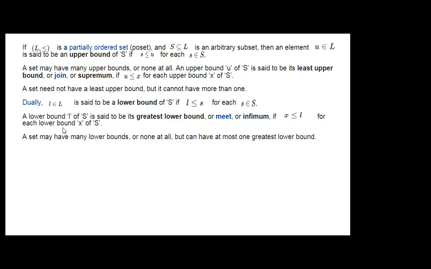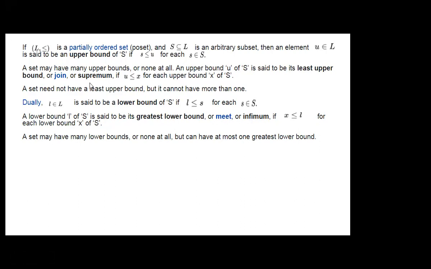For each lower bound X of S, X is less than or equal to L. As many lower bounds as there are, the greatest one will be known as the greatest lower bound, or meet, or infimum.